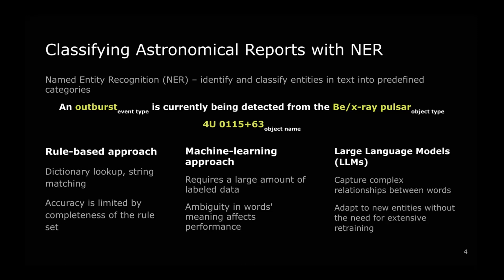And recently, the last approach, deep learning techniques such as transformer-based models, have shown promise in improving named entity extraction. These models can recognize entities in context and capture complex relationships between words. They can also adapt to new entities without extensive retraining. It all sounds good for this specific domain.